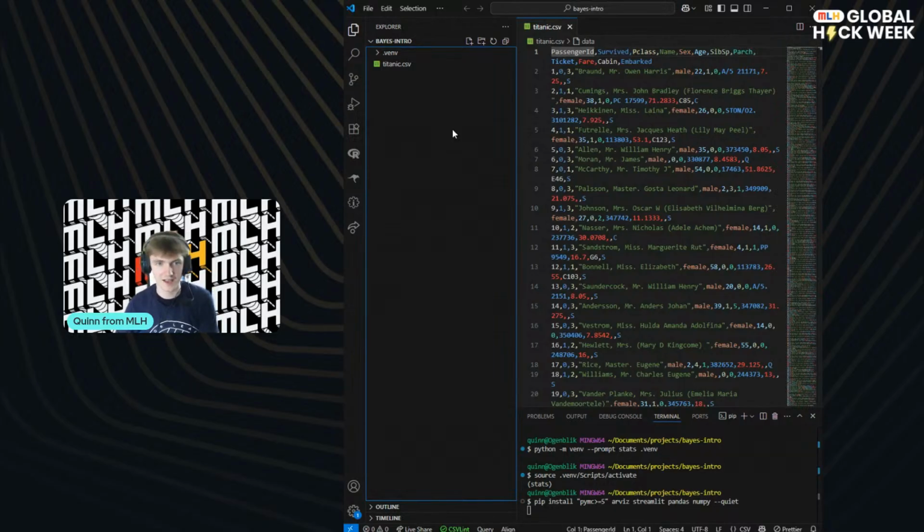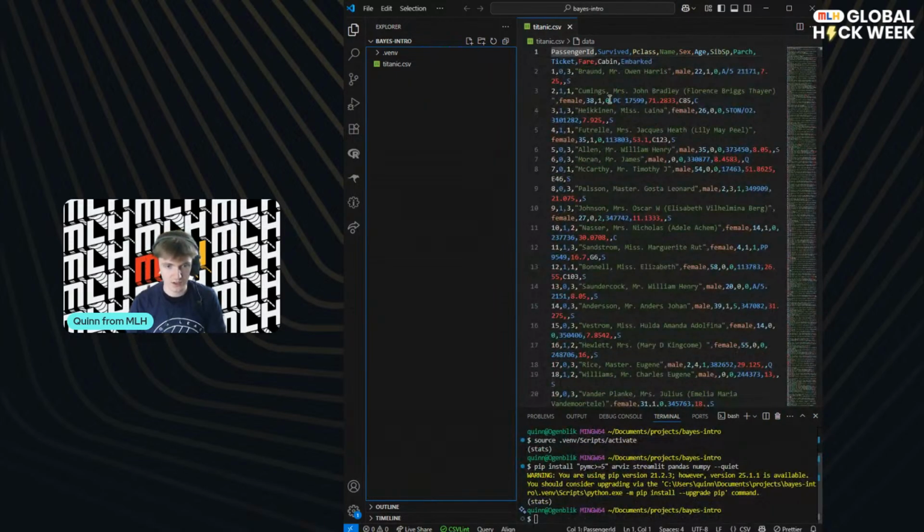This is a classic data set, and it has all of the information on different passengers and basically whether they survived the Titanic catastrophe or not. It's super interesting to look at for many different reasons, but you'll notice that survived or did not survive is a binary choice, just like tossing our coin or saying, is this dice going to roll more than 3 or less than 3. We've got one or the other, two outcomes, a binary outcome. That means it's going to be nice and easy for us to do using our distributions and the little discussion that we've had around discrete data. So hopefully that's going to be really nice and straightforward.